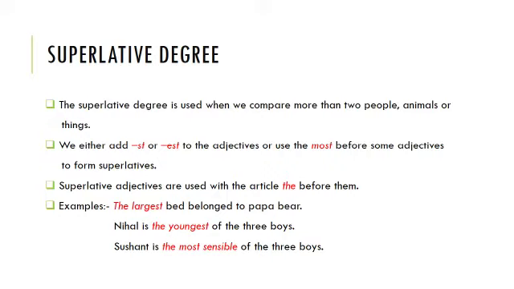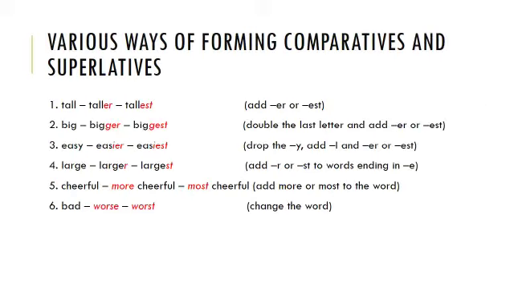As I told you, sensible does not have a comparative or superlative form of its own, so we use the word more for comparative and most for superlative. There are various ways of forming comparatives and superlatives. The first one is add er or est. Here we have the adjective tall.